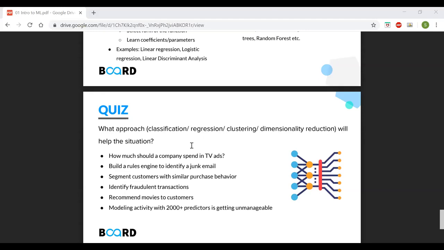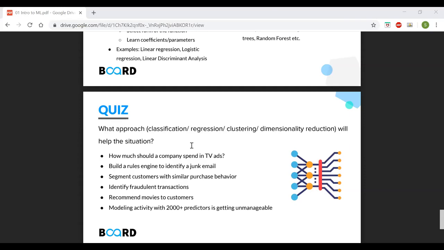So the last one, modeling activity with 2000 plus predictors. We haven't discussed this much, but people already have an idea of it. This comes under the task of dimensionality reduction. You're having a lot of features. You probably would not understand why it is an unsupervised algorithm right now, but you can think of it like this: whenever you want to do feature reduction, you would go with an algorithm called PCA, which is an unsupervised algorithm. We haven't discussed it today, but you will discuss it as part of unsupervised learning.